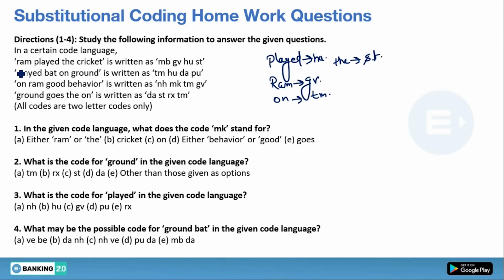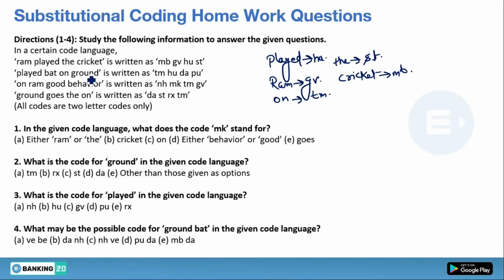So we have found RAM, played, and the. The only word left in statement number 1 is cricket, so the cricket code will be the remaining code. MB is remaining, so cricket code will be MB. Now check the second statement. We have found played and on, and we have ground left.